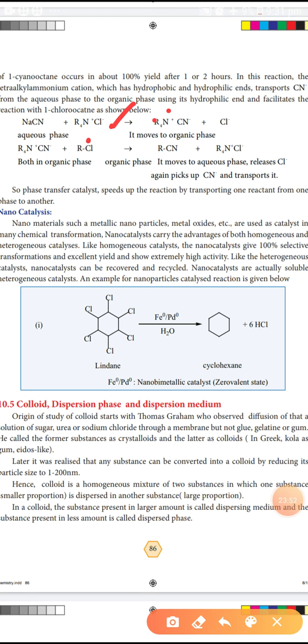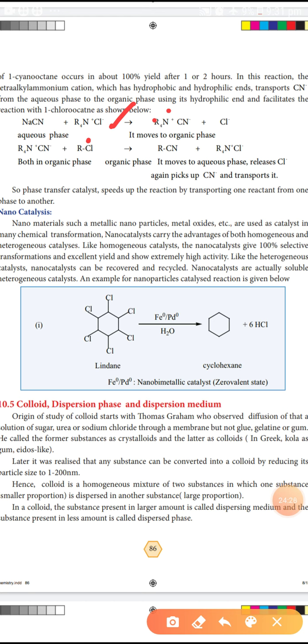Like a homogeneous catalyst, the nanocatalyst gives 100% selective transformation and excellent yield and shows extremely high activity. Like a heterogeneous catalyst, the nanocatalyst can be recovered and recycled. So nanocatalysts are actually soluble heterogeneous catalysts.